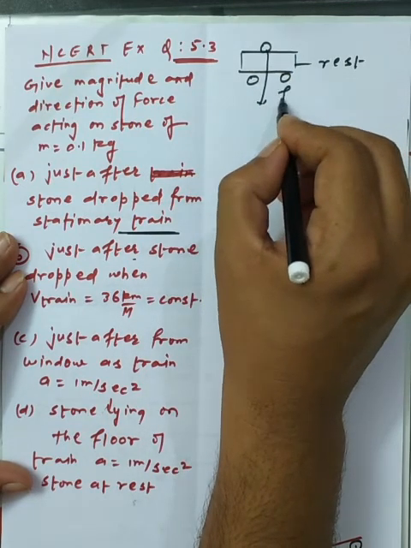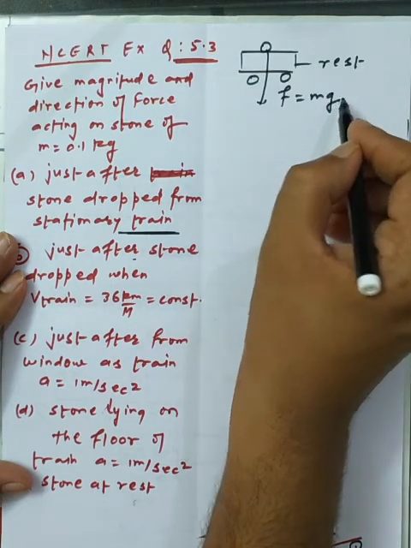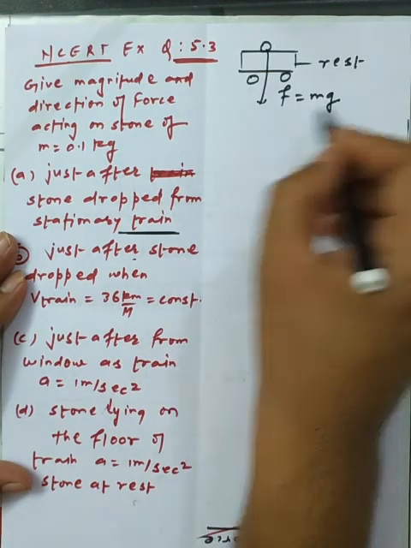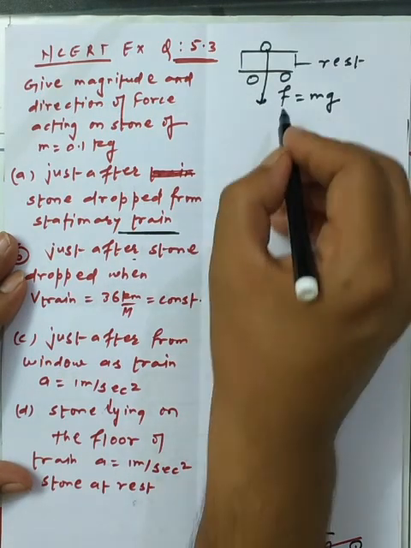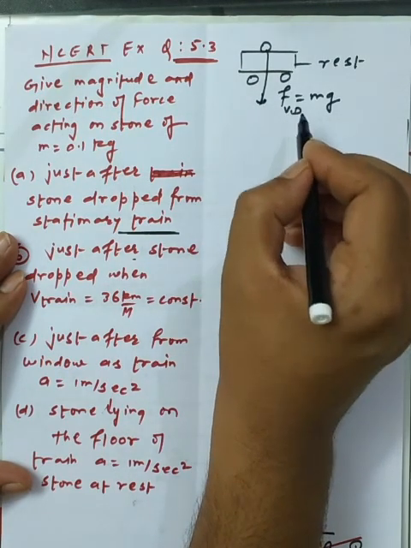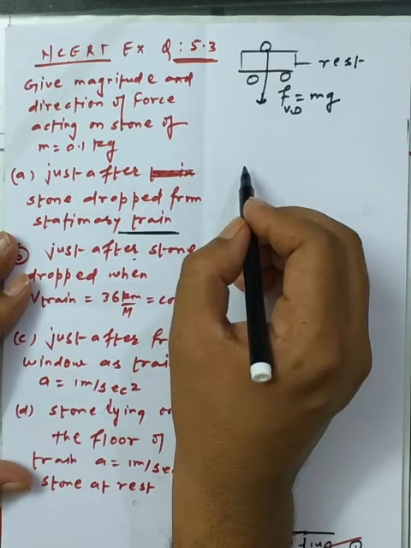The magnitude of the force is given by mg, and the direction of the force is vertical downward.